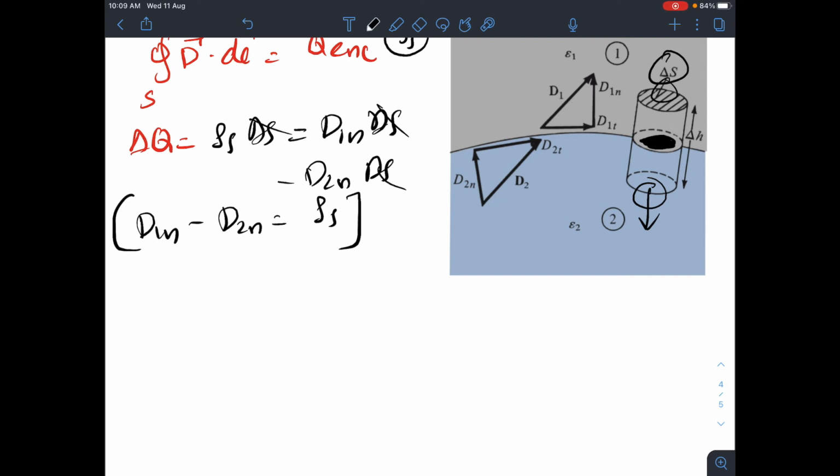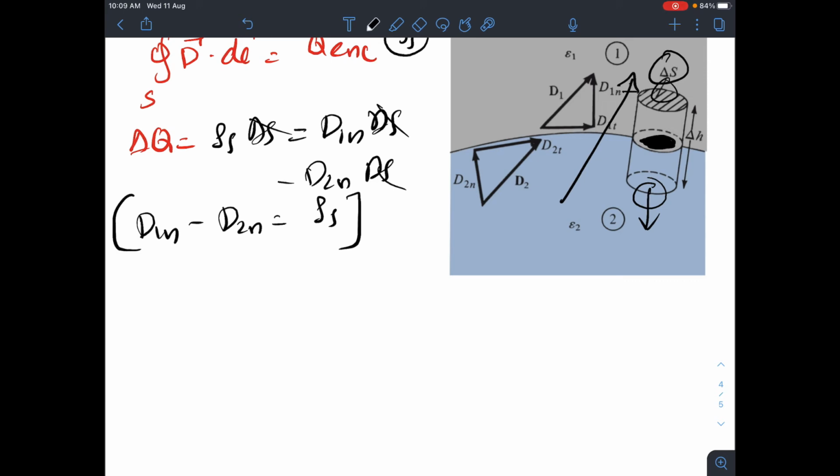You should be able to understand here that I am considering that your electric flux density is from 2 to 1. With that understanding only I am using this equation. If it is the other way around, you have to change accordingly.